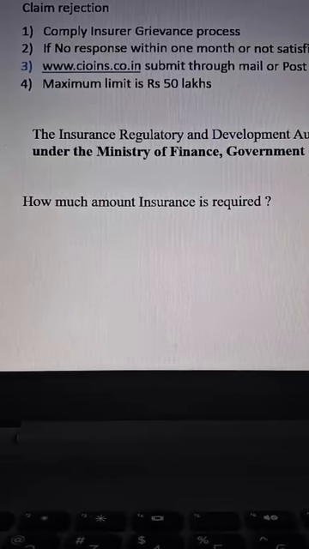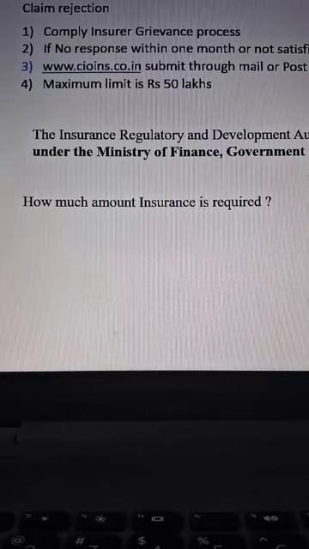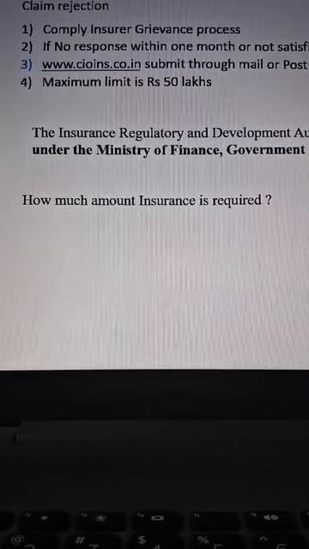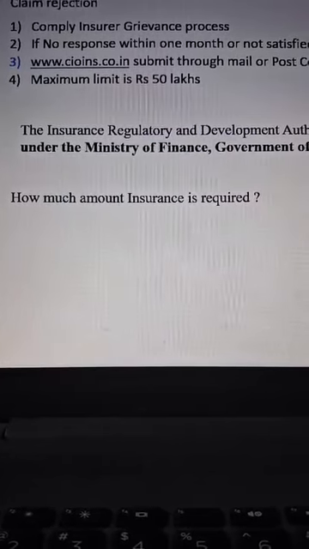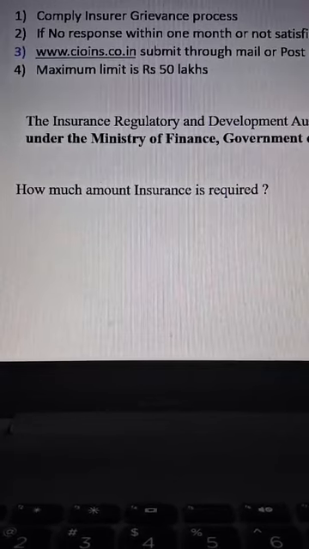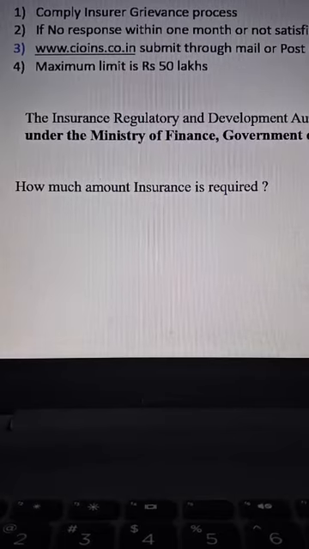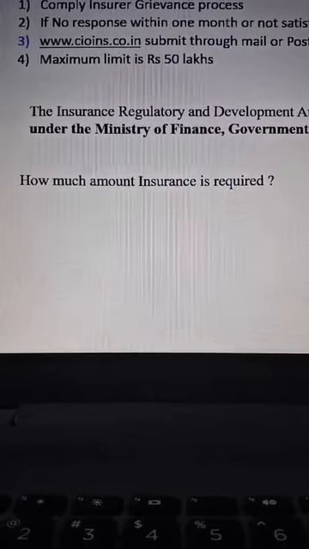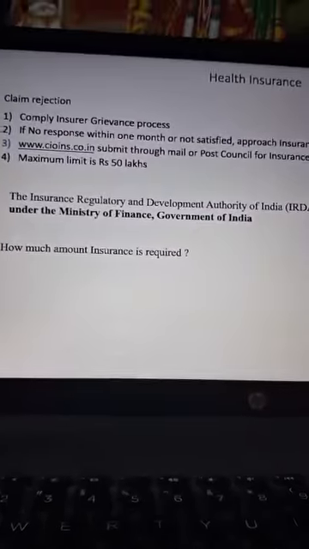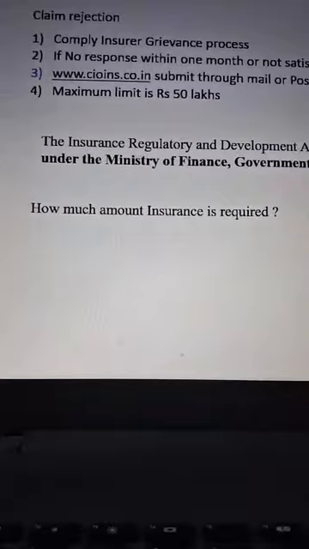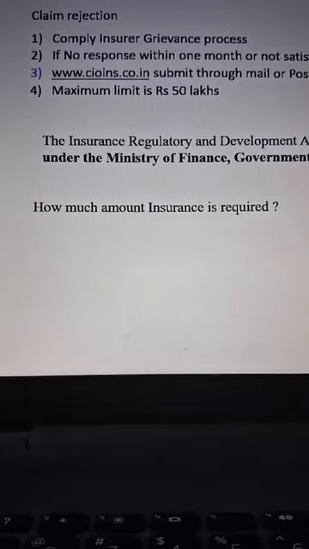The website is cioins.co.in. You can submit your grievance through mail or post to the address, and the maximum is 50 lakhs at this moment. All insurance companies are governed by IRDAI, the Insurance Regulatory and Development Authority of India. It is working under the Ministry of Defence.